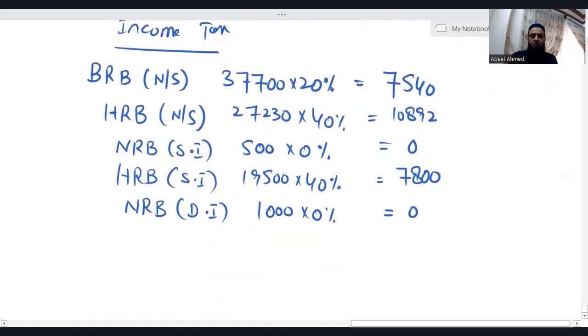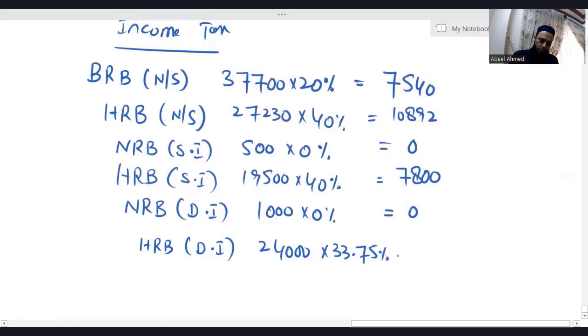Out of 25,000, 1,000 we have taken in nil rate band, so the remaining is 24,000, which obviously falls in the higher rate band. Applicable tax rate is 33.75%, that is 8,100.